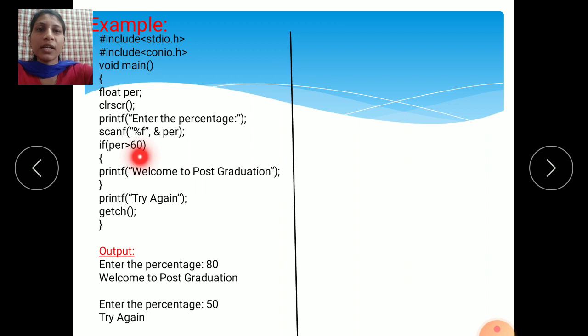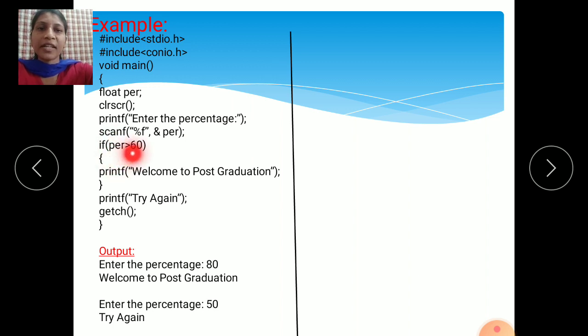See here, if you entered a percentage of 70, 70 is greater than 60, yes, this condition is true. Always 70 is greater than 60. This condition is true, means it comes inside the loop and executes this statement, welcome to post graduation, means you will get admission to PG. If you entered a percentage of 50, it will check the condition.